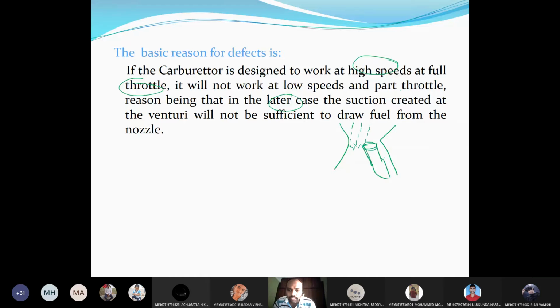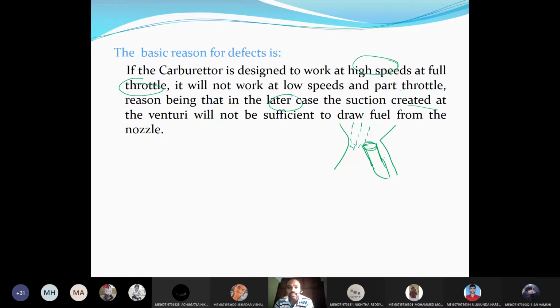Due to the increase in the diameter of the jet, the pressure difference created is not in a position to suck the petrol from the jet. That is the thing.